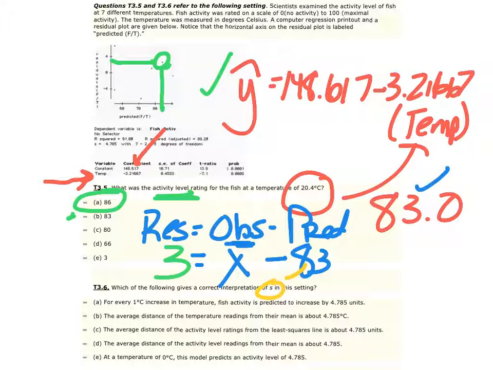Looking at the definitions here, you're going to notice that letter C, the average distance of the activity level ratings from the least squares regression line is about 4.785 units. Again, this S, or the standard error of the residuals, is a good definition to know and be prepared to either state as a free response or look at as a multiple choice.